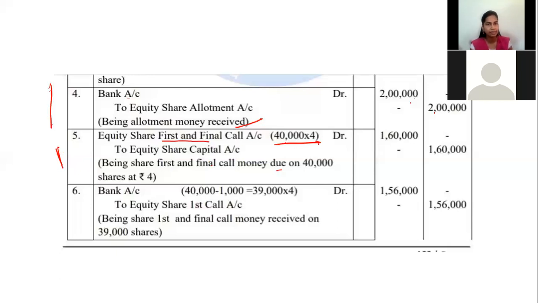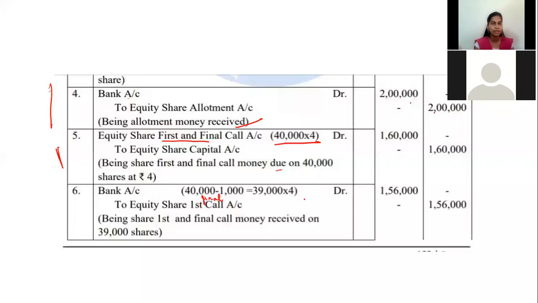Equity share first and final call account debtor to equity share capital account. Narration: share first and final call money due on 40,000 shares at rupees 4. Now, like 3 days back, you all came and deposited the money. In the office they collected the money, then they deposited the money into the bank. So bank increases.